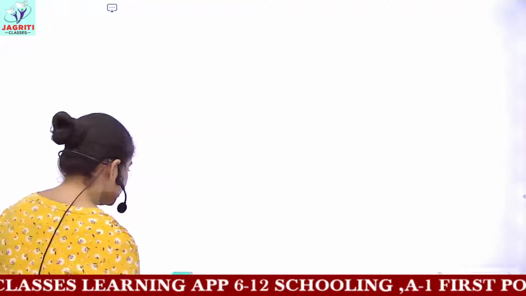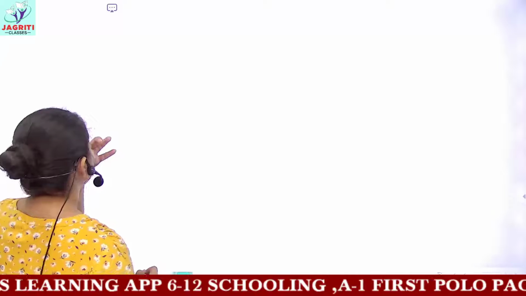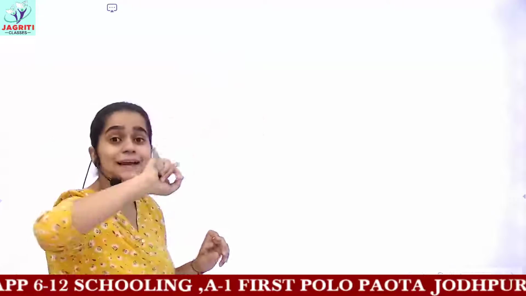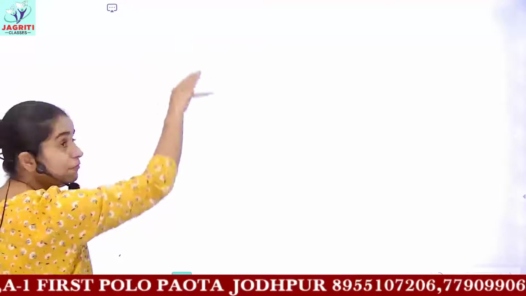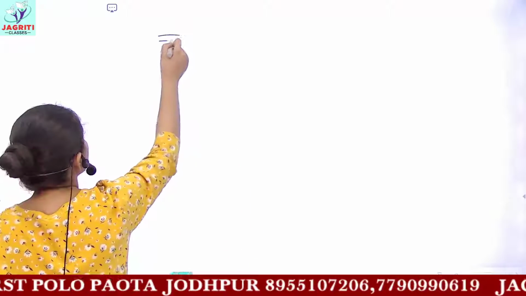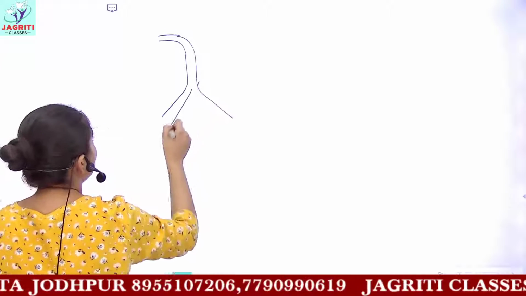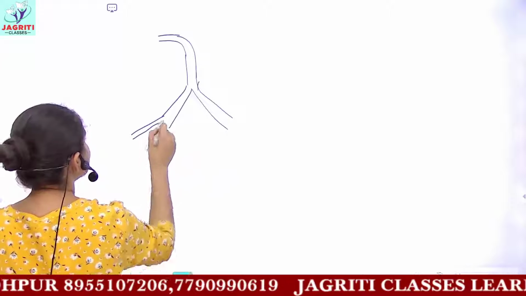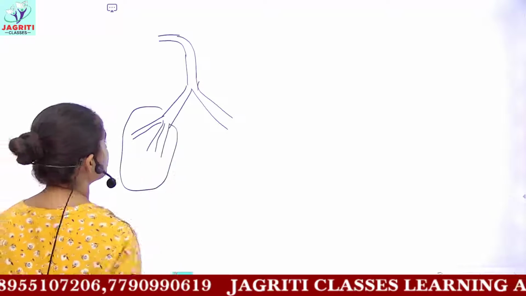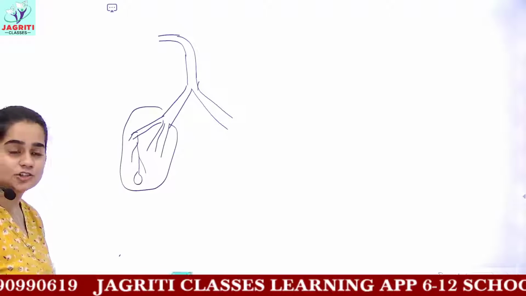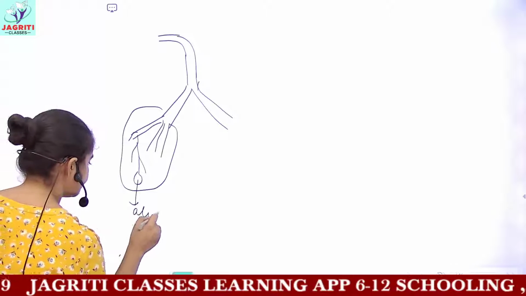Now one more thing which I just remembered is we saw the passage of air, and I told you that air enters from the, if you remember that diagram, if you don't, you can see in your books the diagram of respiration. I also made a flow chart: air first passes through the nostrils, then you have the trachea, then the trachea divides into bronchi, these bronchi divide inside the lungs into bronchioles, and on the ends of these fine bronchioles a bag-like structure is present, which is called alveoli.